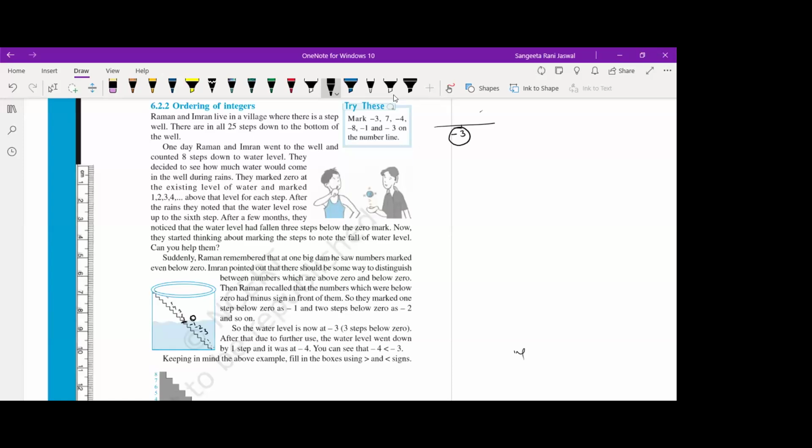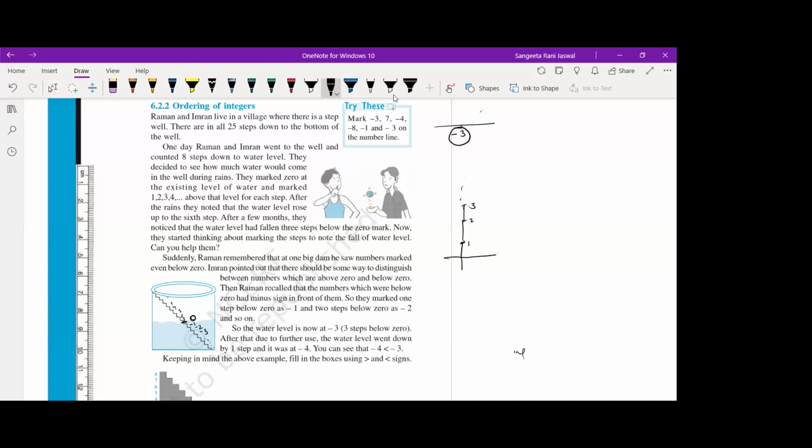You must have seen in elevators also, right? When the lift goes to the first floor, it's level 1, then second floor level 2, third floor level 3, and so on. And sometimes when there is a basement, normally parkings are there in basements, right?